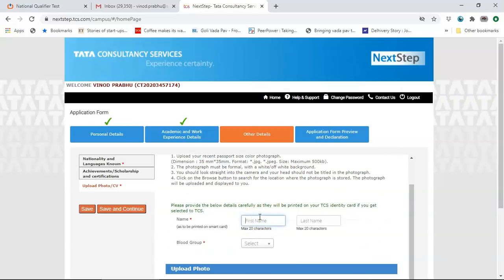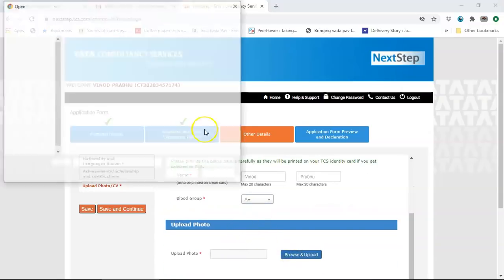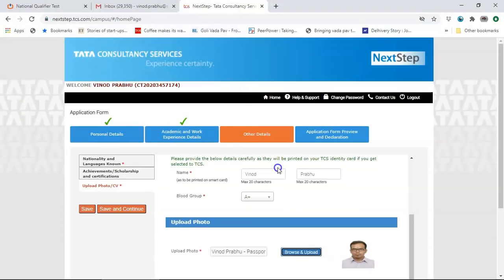This is how your ID card will look once you join. So you enter your full name. This is done. Blood group, enter. If you know the blood group, please do enter. Else you'll have to upload the photographs. You click on browse and upload. I will assume this is the photograph that I'm uploading.